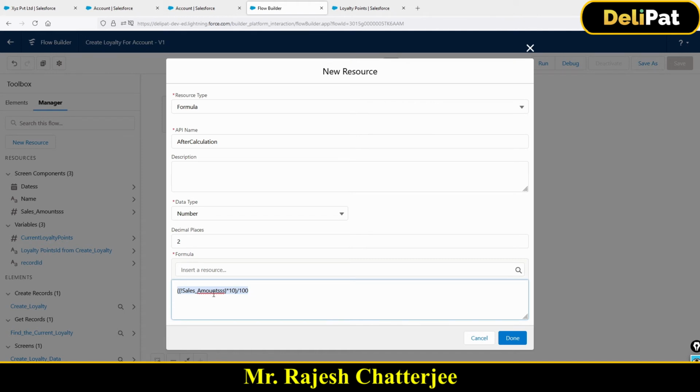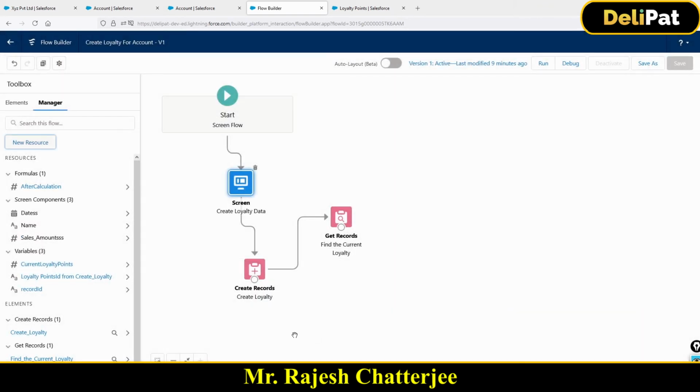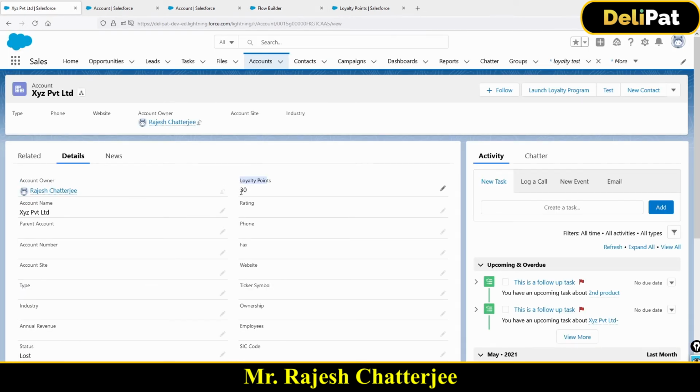Make sure you give exactly the same thing, right? If you miss the bracket or something, then this formula will not work and you're gonna get an error message. So try to match your formula with the same formula. Done. Now I have created this formula called after calculation, which is actually calculating 10% of whatever value I'm entering in the screen. What is next? Next is whatever calculation number I got, like 10% of 100, let's say 10, I have to add it with this existing number.